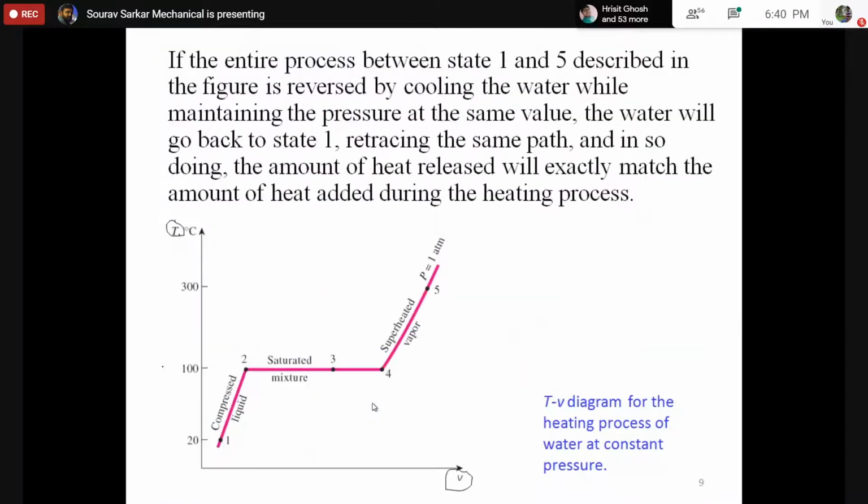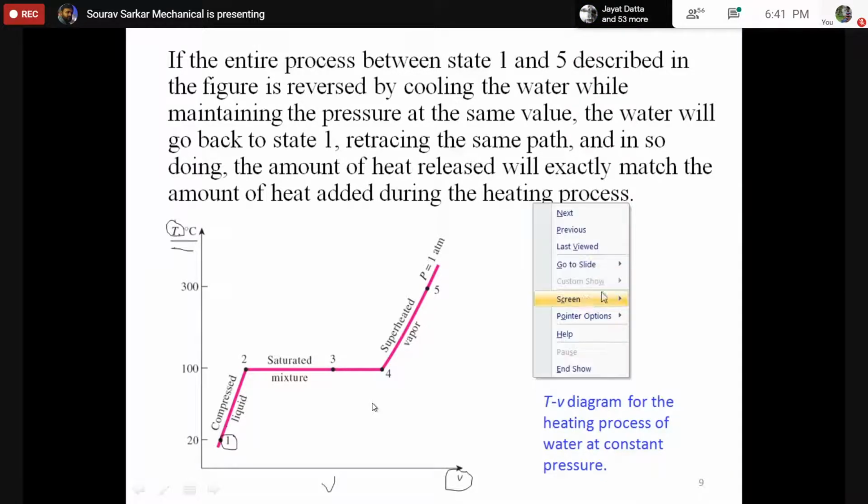Now if I try to plot how my temperature is changing with my specific volume. So if this is my V, as I am heating it, my temperature is increasing. So this is the initial state 1.